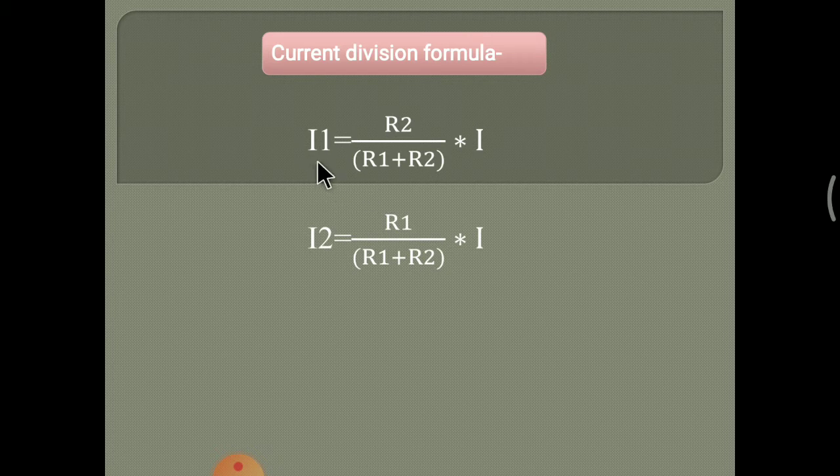To find current I1, the formula is R2, where R means resistance, divided by R1 plus R2, into I, the total circuit current. I1 is the current flowing through R1 and I2 is the current flowing through R2. Means there are two resistances R1 and R2, and we have to calculate the current I1.